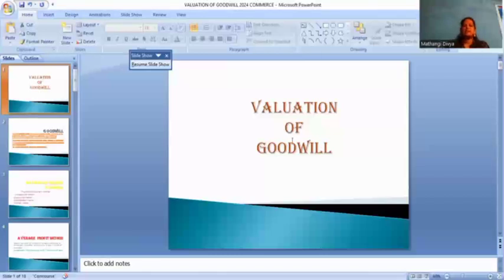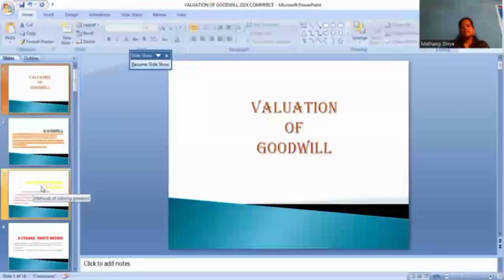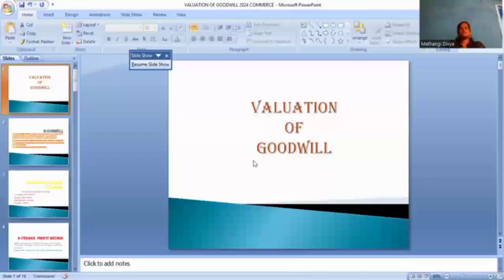Goodwill is very important in our daily life as well as for business purposes. In accounts, for valuating the shareholders and valuating the goodwill, we use goodwill for calculating average profits.